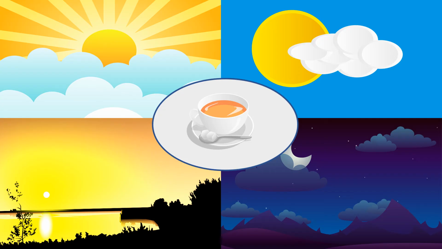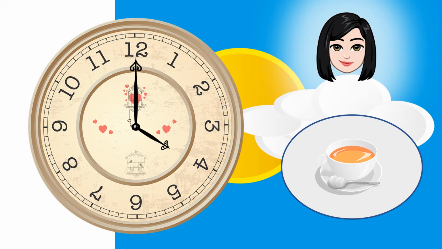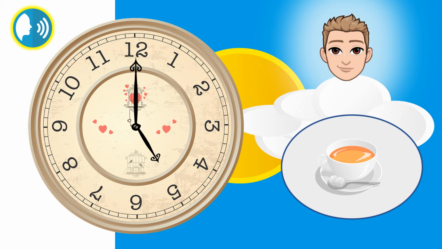You can have a cup of tea at any time. In the morning, in the afternoon, in the evening, or at night. She has a cup of tea at 4 o'clock in the afternoon. You say. He has a cup of tea at 5 o'clock in the afternoon.